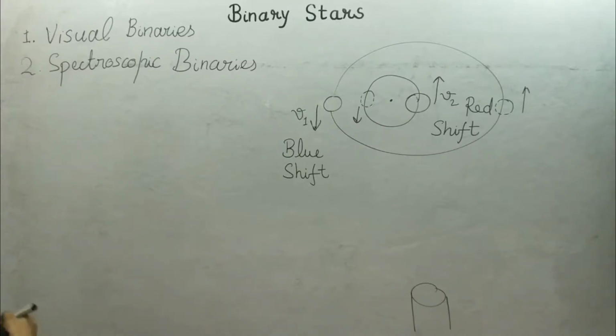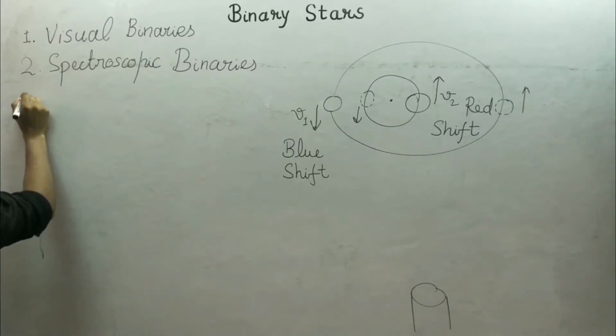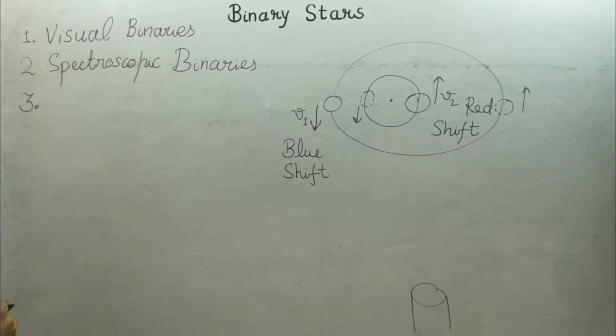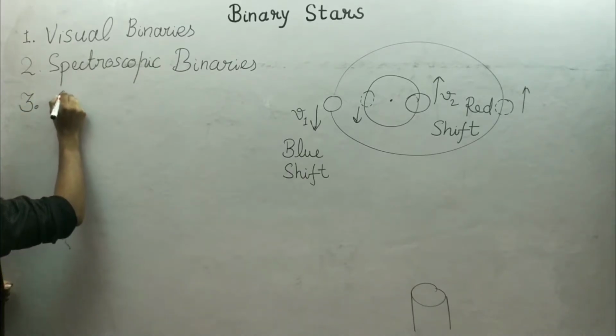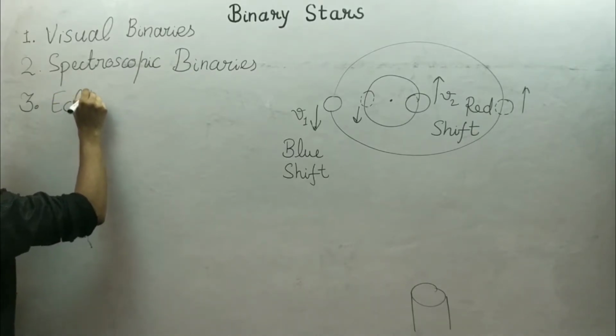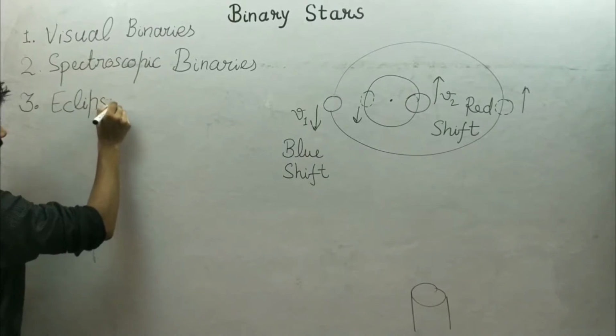Now the next binary stars that we observe are eclipsing binaries.